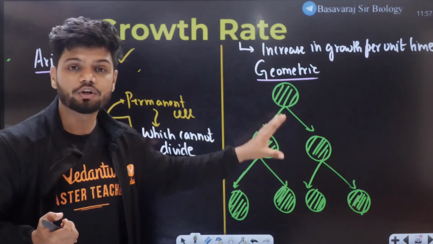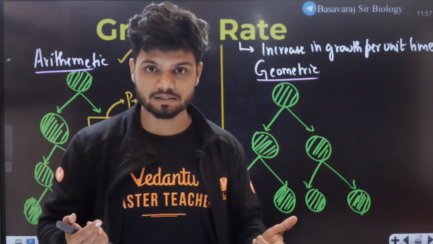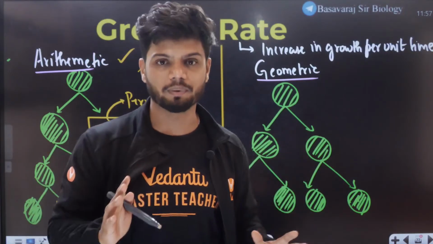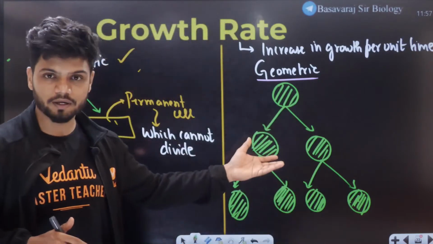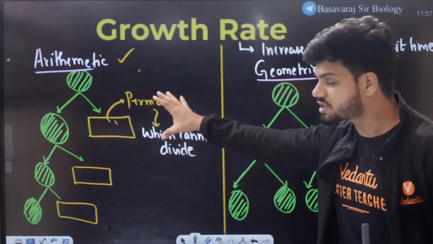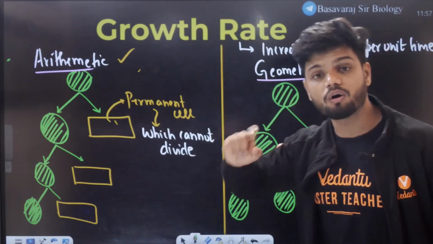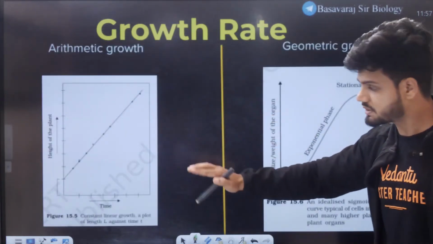And such a geometric growth, students, is observed in most of the plant cells and almost all the higher plants. That is the geometric growth. Now, students, what kind of question will they ask you? They can ask you the question based on the concept here, or they can ask you the question based on the graph.